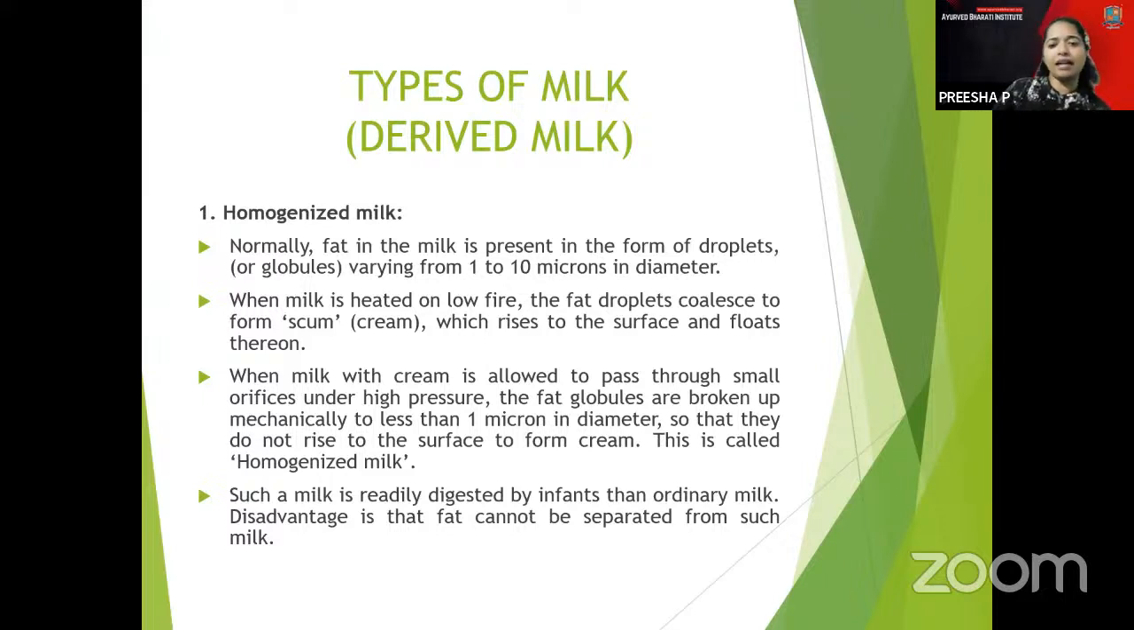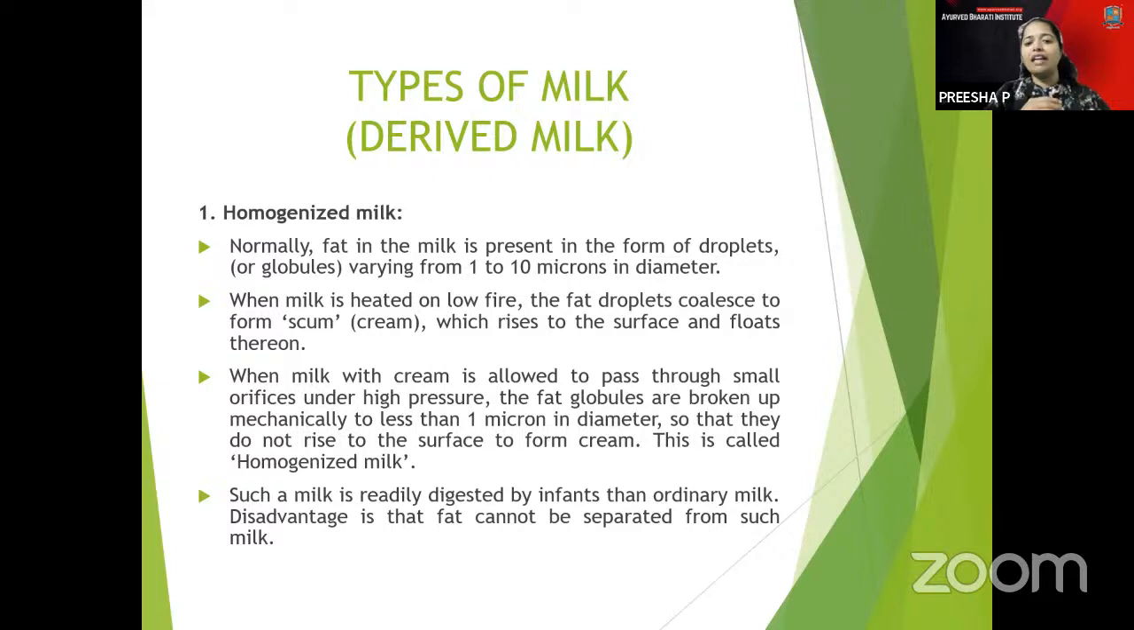Fat in the milk is present in the form of droplets or globules, from 1 to 10 microns. Whenever the fat droplets accumulate on the upper surface, this is considered as the scum or the cream part of it.